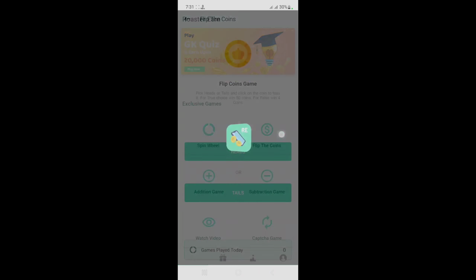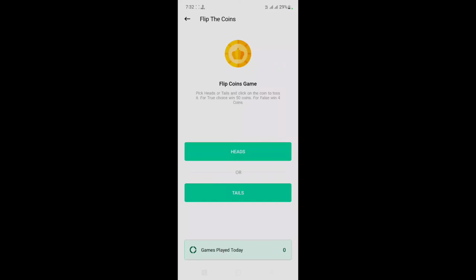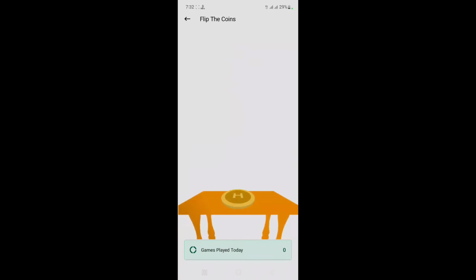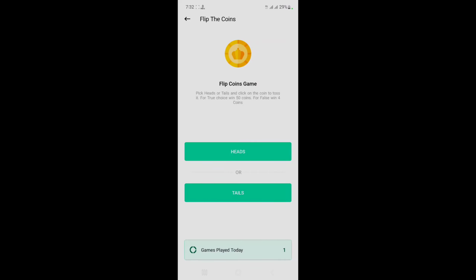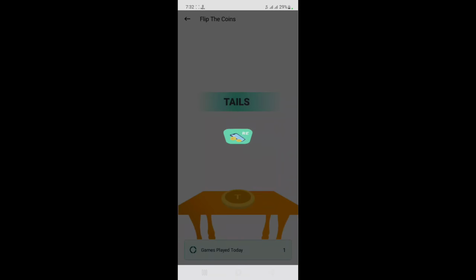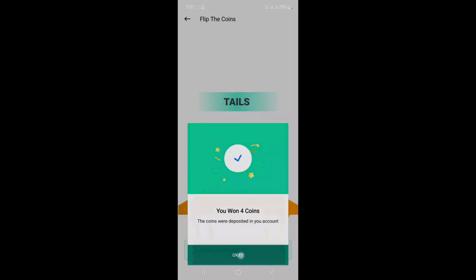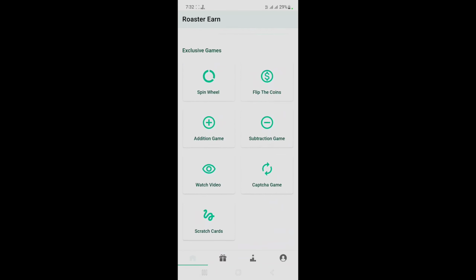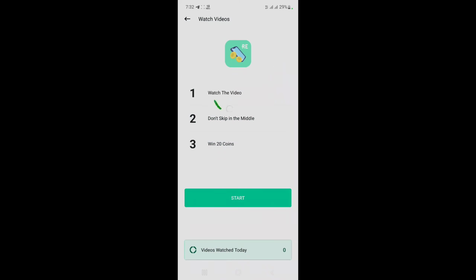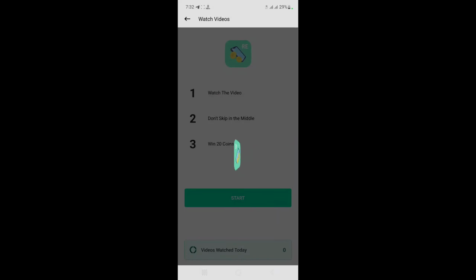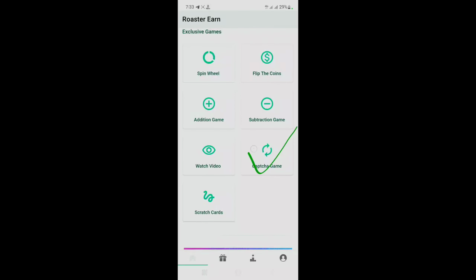Okay, and I just click now, open 50 coins free, and I just click heads. Okay, I'm just waiting, 4 coins, and I am back again now. Okay, additional games and watch video. I just click watch video ads, watching and coins earning unlimited. Okay, video watch. I just click video watch problem application.